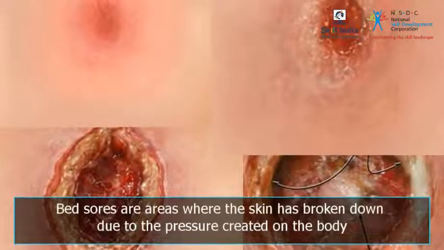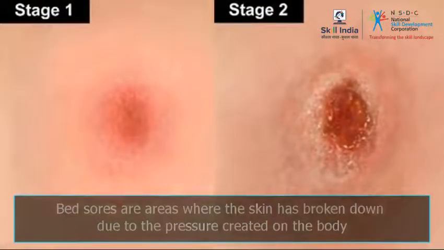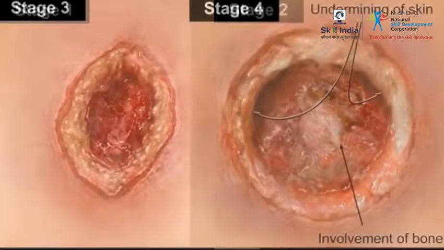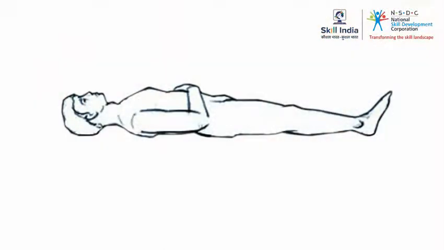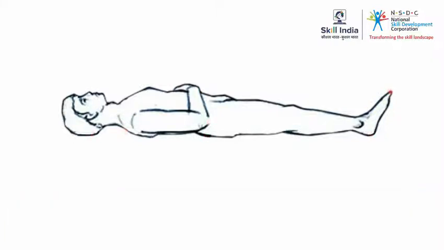Bed sores are areas where the skin has broken down due to the pressure created on the body. They can go very deep to the bone. Bed sores can cause pain and very serious infections that can lead to death. Bed sores often form over bony areas of our skin where there is little cushion in between the bone and the skin.